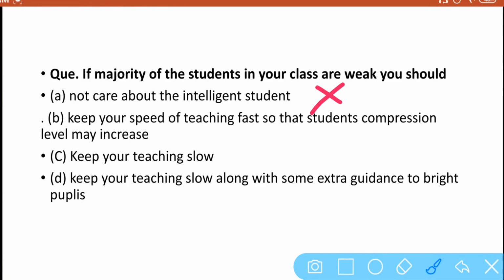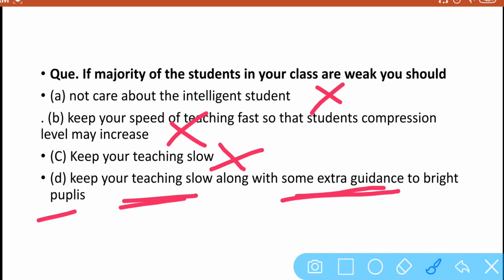Next one is keep your speed of teaching fast so that the student comprehension level may increase, not at all. Next one is keep your teaching slow, no. Fourth one is keep your teaching slow. Yes, it is true that the teacher has to teach slow, but with that the teacher also has to give some extra guidance to bright pupils. So the right answer of this question is D.